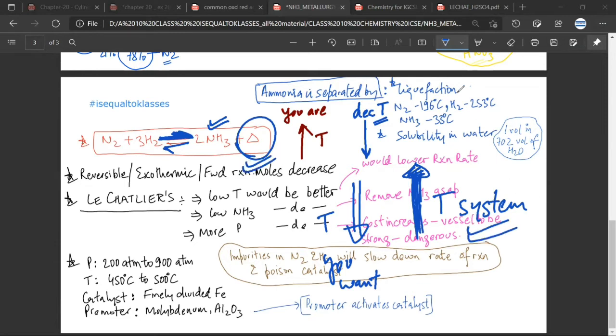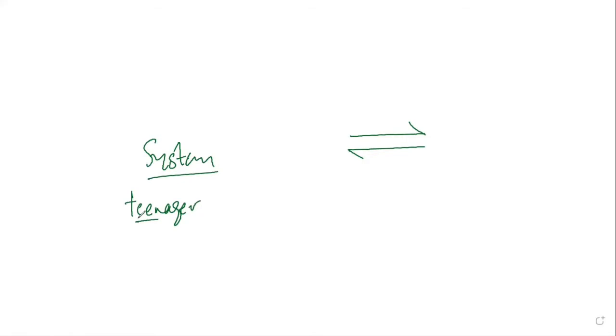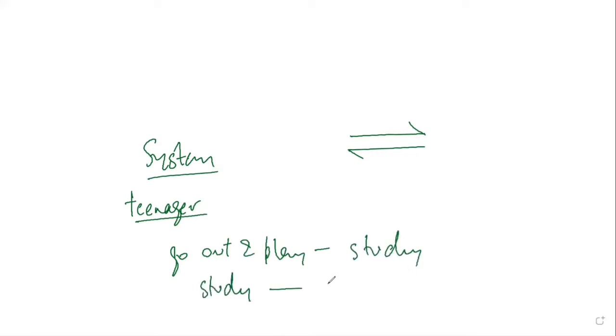So basically, I'll take the example of sulfur also, that SO2 also, because that is also important. That will be used in the sulfuric acid contact process. So basically, the system, when I say a system, I'm talking about the equilibrium reaction, behaves like a teenager. If you tell him to go out and play, he or she will say, no, I want to study. But if you tell the teenager to study, then they will say, no, I want to play. Mr. CB, is it making sense or not?